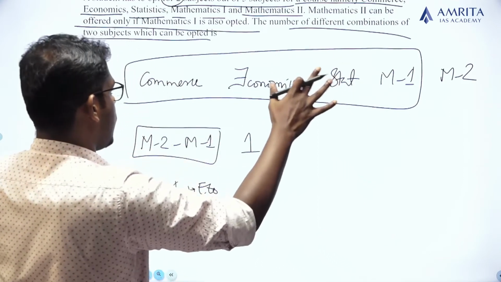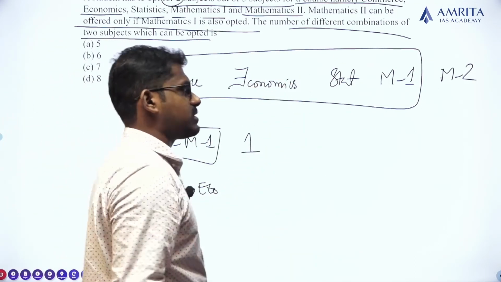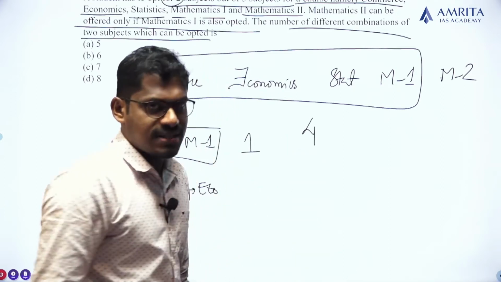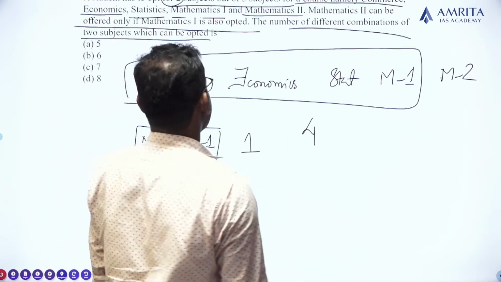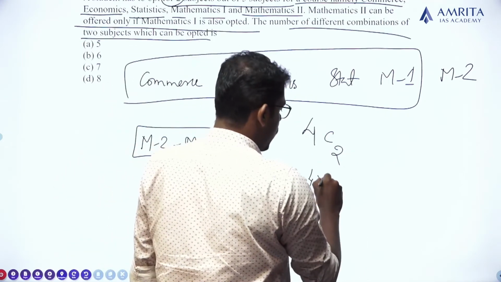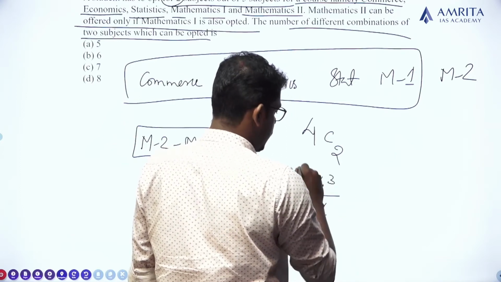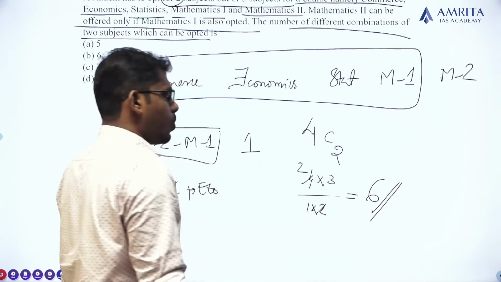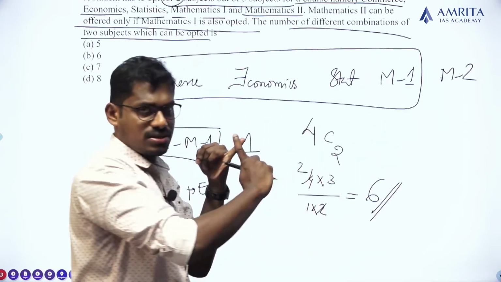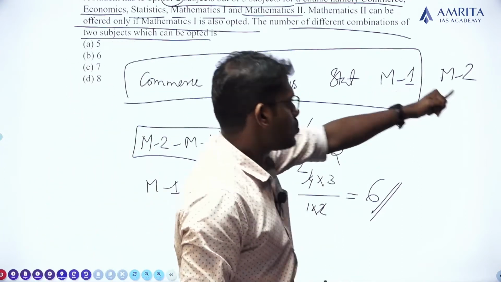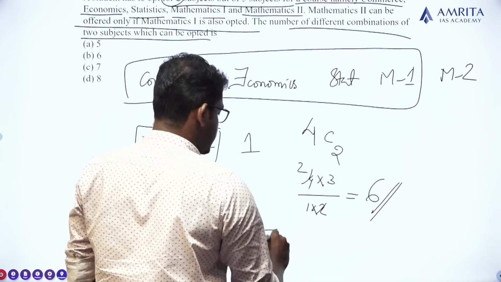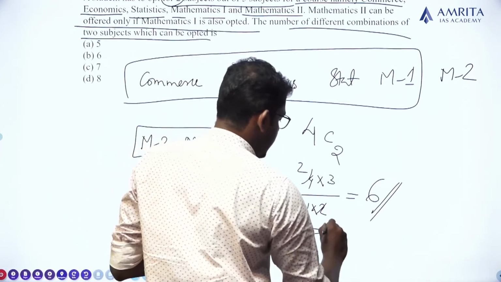So the remaining subjects are commerce, economics, statistics and maths 1, that is 4 subjects. Out of the 4 subjects, we have to select how many subjects? 2 subjects. Clear? So 4C2 will be 4 into 3 divided by 1 into 2, 3 into 2, it's 6. So there are 6 possible ways in which a student can choose 2 subjects out of the 4 subjects, right? Also maths 2 can be selected along with maths 1, that is a single way. So the total number of possible combinations will be 6 plus 1, that is 7.